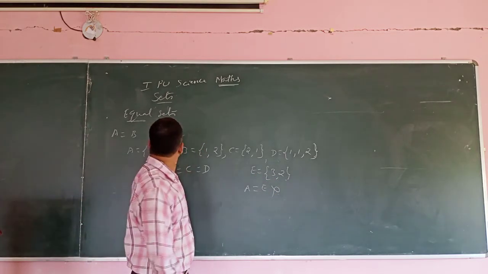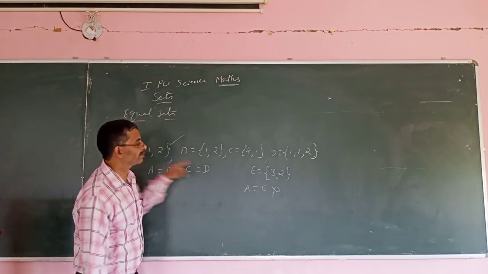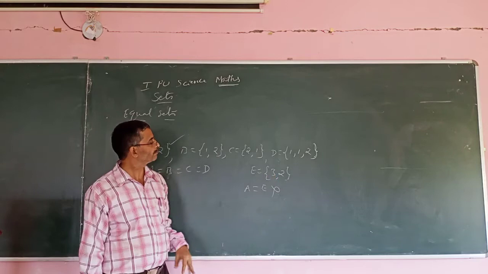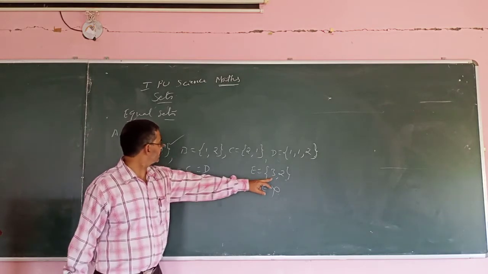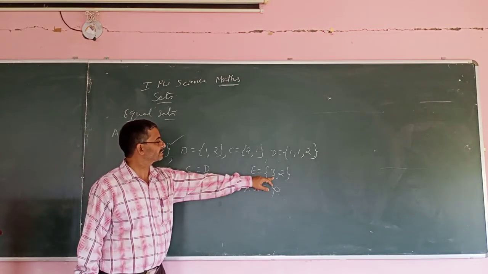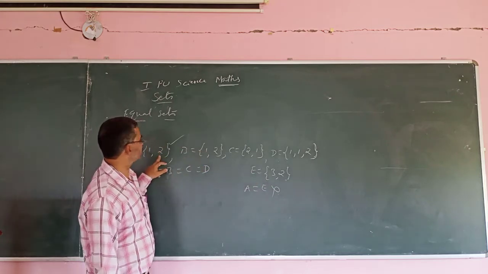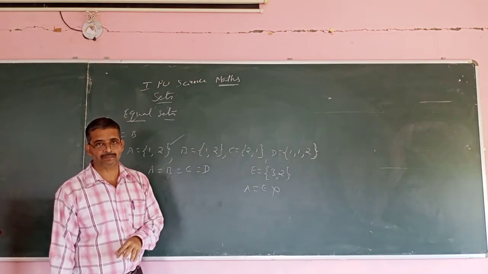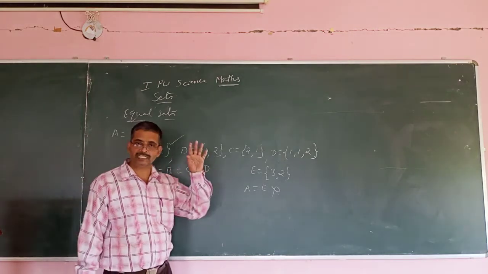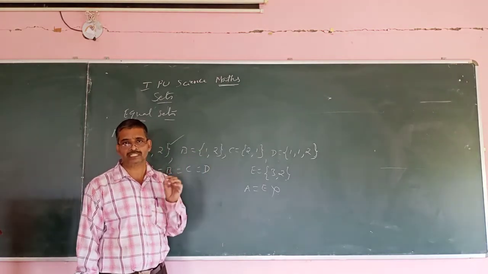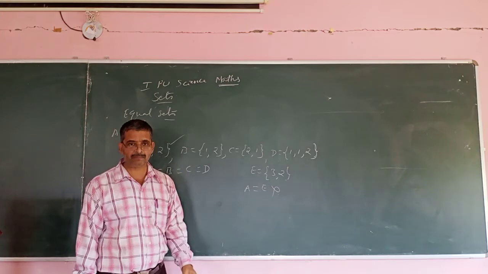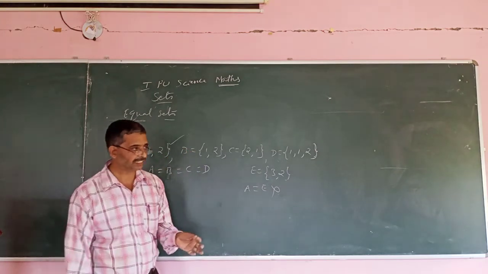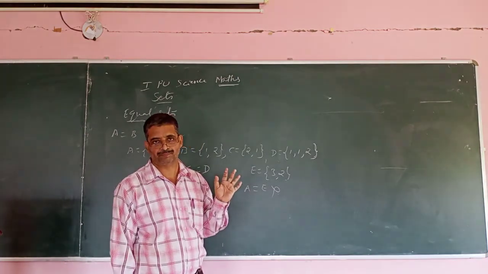The element 1 is here, but it is missing there. So A is not equal to E. Again, 3 is in E, whereas 3 is not in A. So it should not be just the number of elements that is the same, but the elements also should be the same. Then we can say that the two sets are equal.